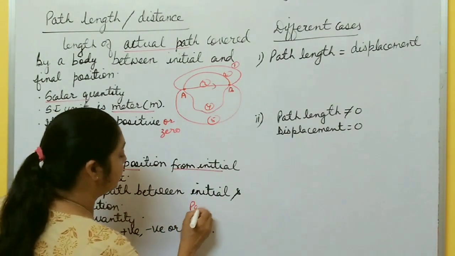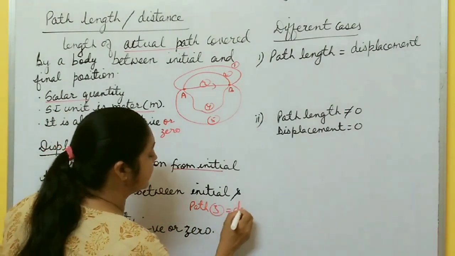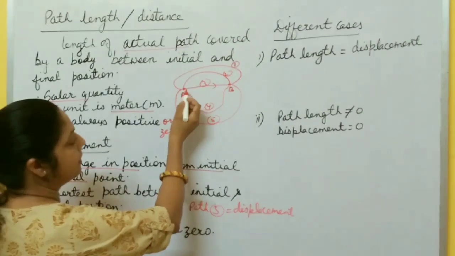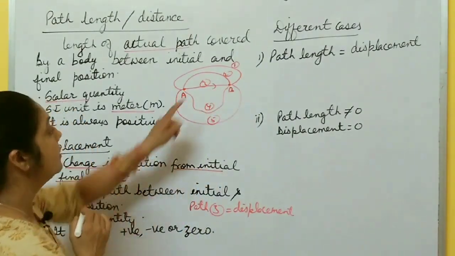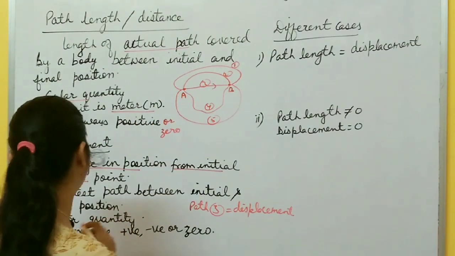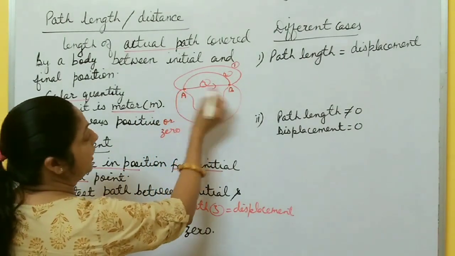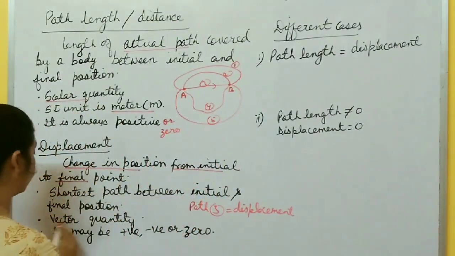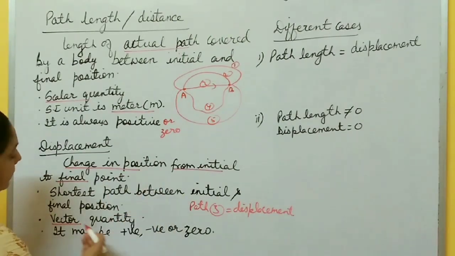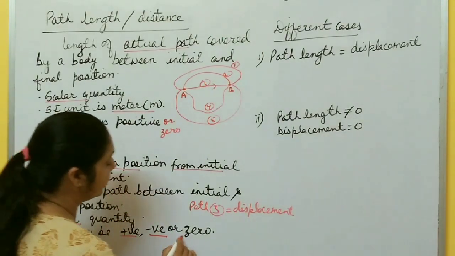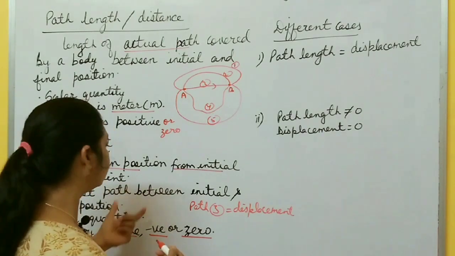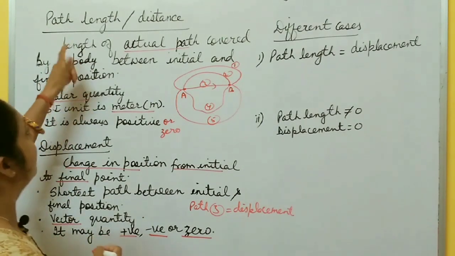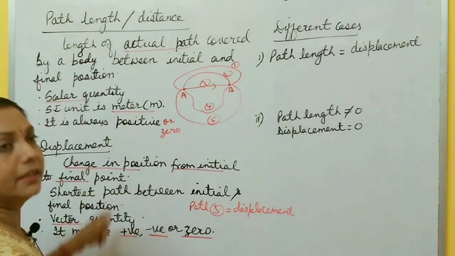Here path 3 is what? Displacement. It is the shortest path. From all these 5 paths, this straight line joining A to B is the shortest path. So you can say this path 3 is displacement. As it is directly a line joining A to B, in this case direction matters. So it is a vector quantity, and displacement may be positive, negative or 0. It can take any values, right? How it is positive or negative displacement, I will discuss after this one. So hope the definition is clear: what is path length and what is displacement.